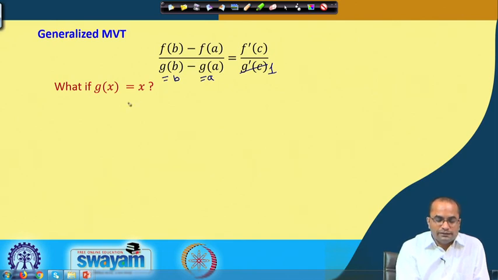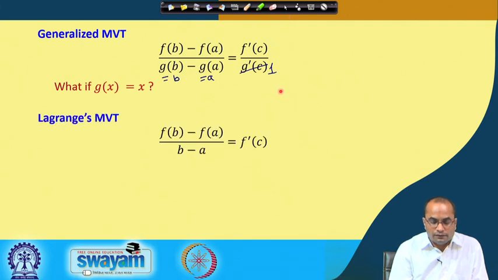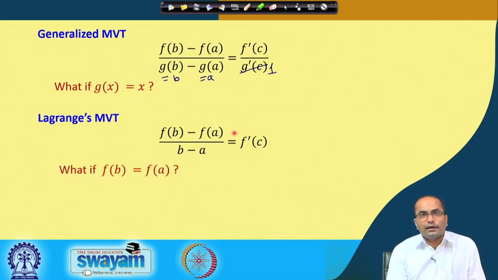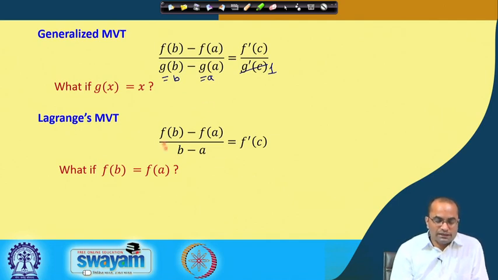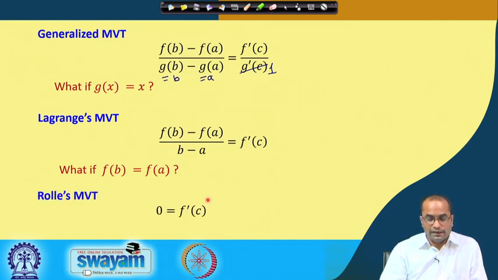So, what do we get in this case? The Lagrange mean value theorem, because that conclusion will be f(b) minus f(a) over b minus a is equal to f prime c. So, when we take g(x) is equal to x, we will get the Lagrange mean value theorem. And what will happen if we put f(b) equal to f(a), the additional condition we have for Rolle's theorem? Then f(b) minus f(a) will become 0,